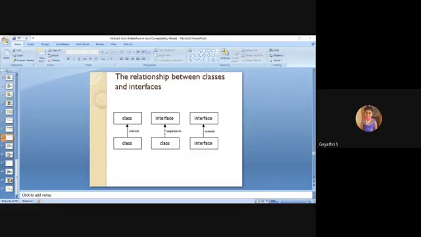Next, one more concept. An interface can access another existing interface. An interface can reuse another interface using the term extends. So interface extends another interface. A normal class extends a normal class, a normal class implements an interface, and an interface extends another interface. The difference between these three is an important MCQ part.